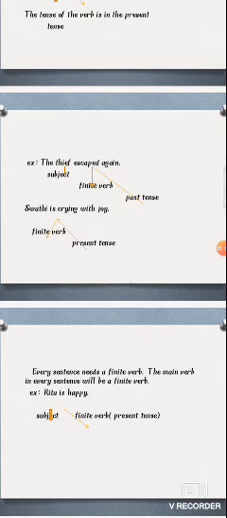Finite verb, and escaped is past tense. Swati is crying with joy. Crying: now, in the present, you are seeing what Swati is doing. Swati is crying with joy.